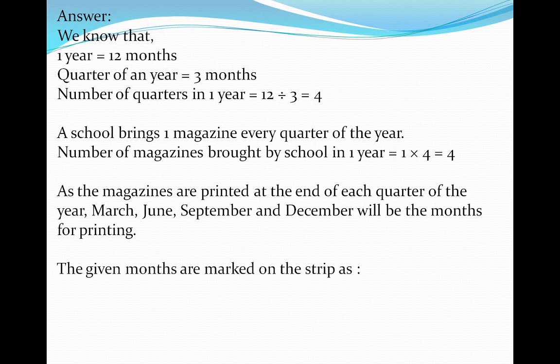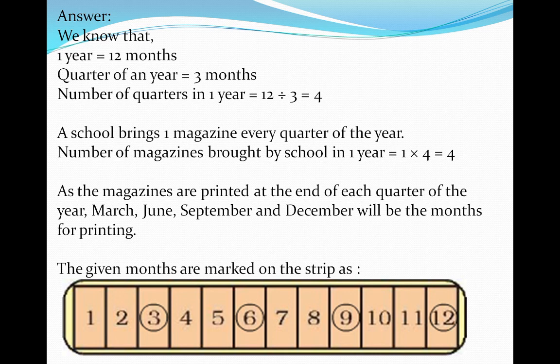The given months are marked on the strips. Look at here carefully how we can mark those months. So in the months of March, June, September and December, we will get our magazines.